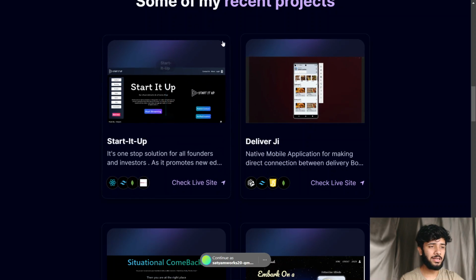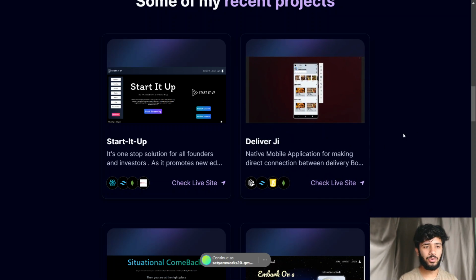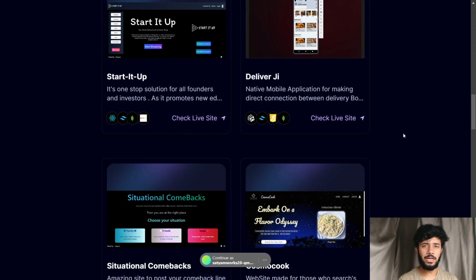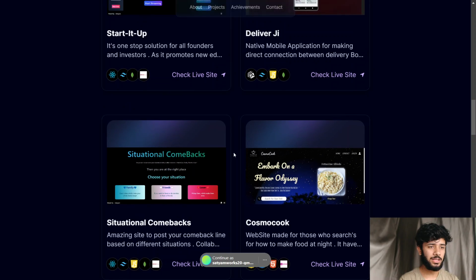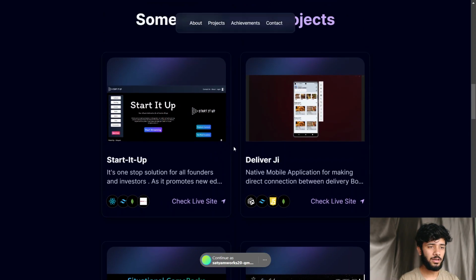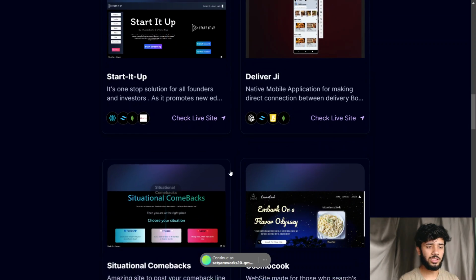Like this is Started Up, the application which I showed you just before. Delivergy, a mobile application made on Expo. Native application it is. Native means I can run it on my Android and also on my iOS. This is Situational Comeback, also a full stack project. So these are actually full stack projects, with front end and back end: Started Up, Situational Comeback.